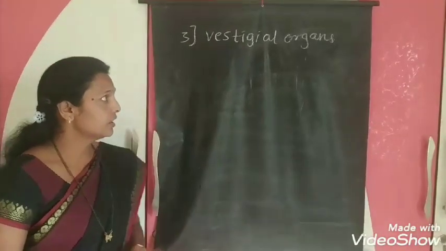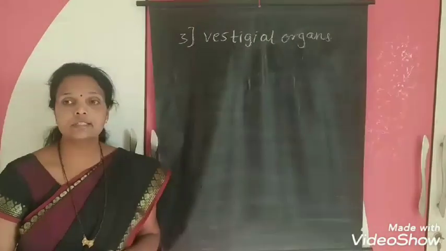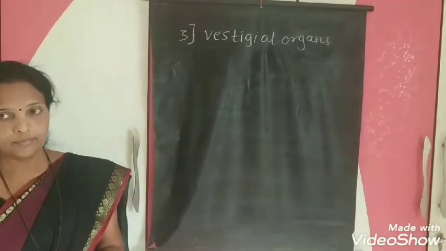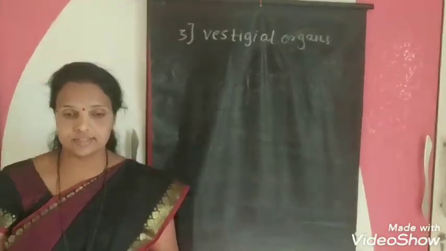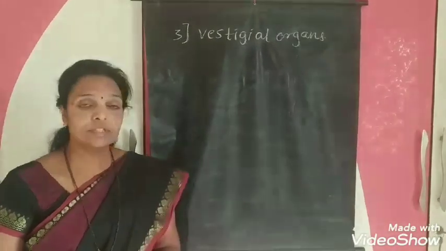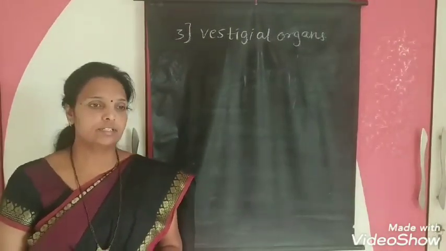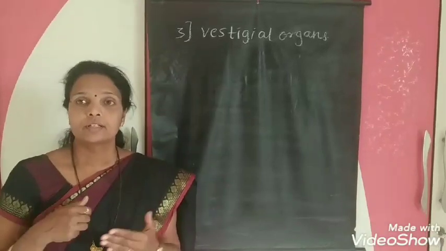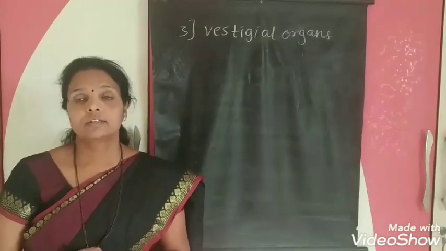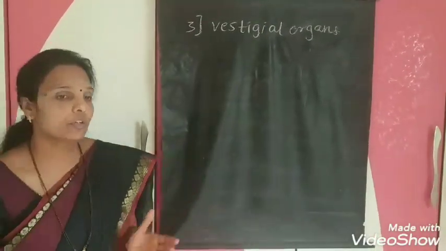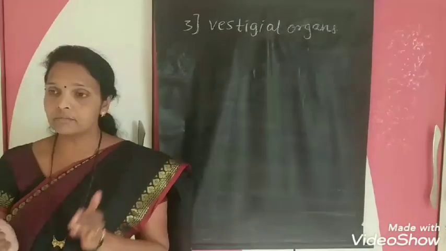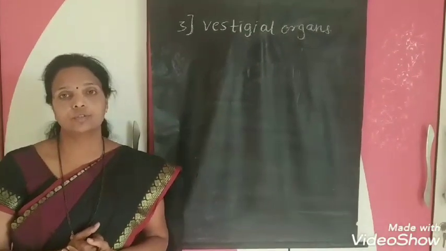So what is meant by vestigial organ? Vestigial organs means some organs in our body are undeveloped, they are degenerated and useless. These organs are called vestigial organs. Sometimes in living organisms, some tissues start to grow and they form some organs. These organs are not useful for us. In some organisms they are useful, but in some organisms they are not useful.